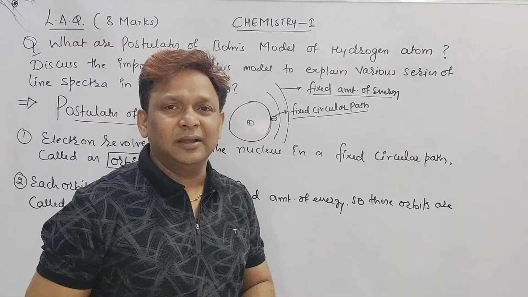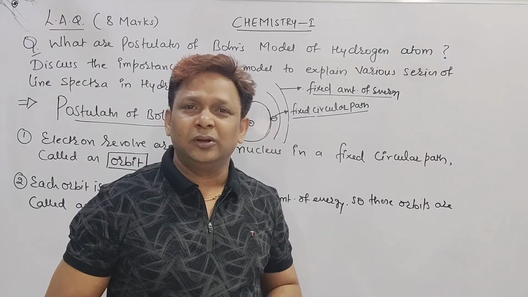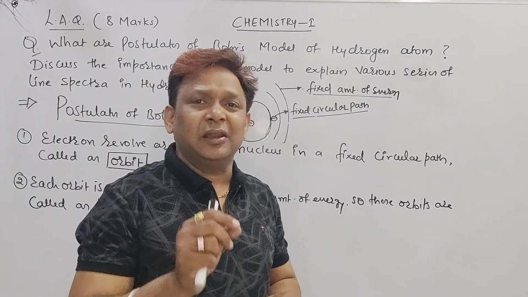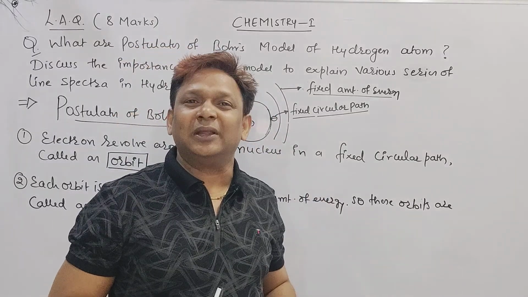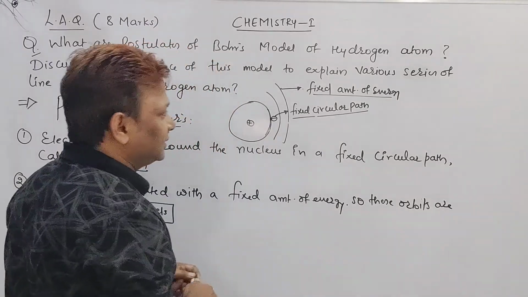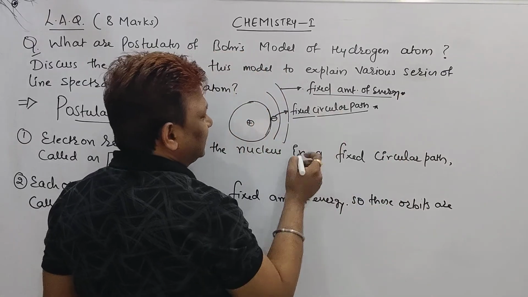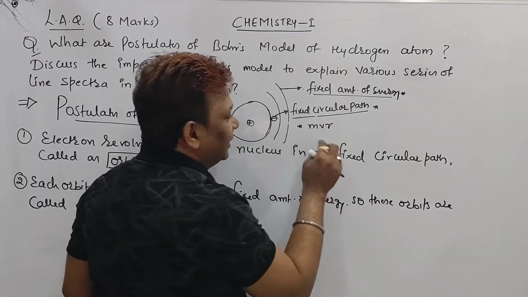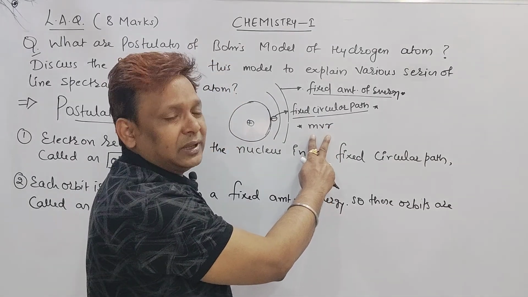Now the question is, sir, will any electron revolve around the orbit, beta? No, it is not like that, beta. Only those electrons can revolve around these orbits whose angular momentum is an integral multiple of h upon 2 pi. By seeing the first and second points, I am writing point number 3, called MVR.